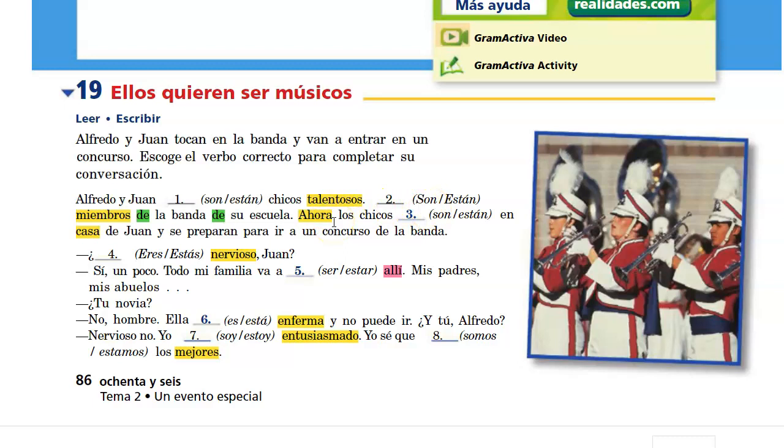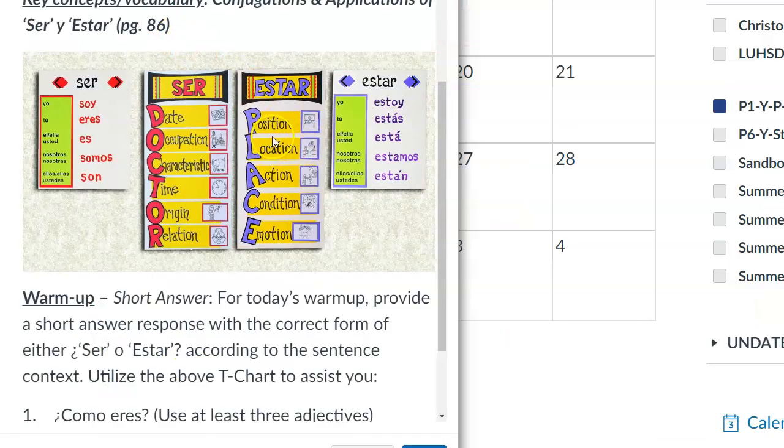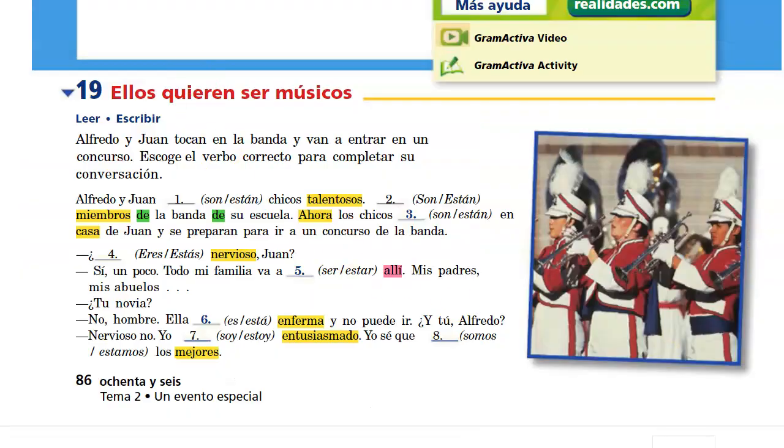Ahora los chicos están en casa. They are at home. Casa is a location, and that's why we're using the verb estar. So that's exercise 19, filling in the blank with the correct form of ser or estar.